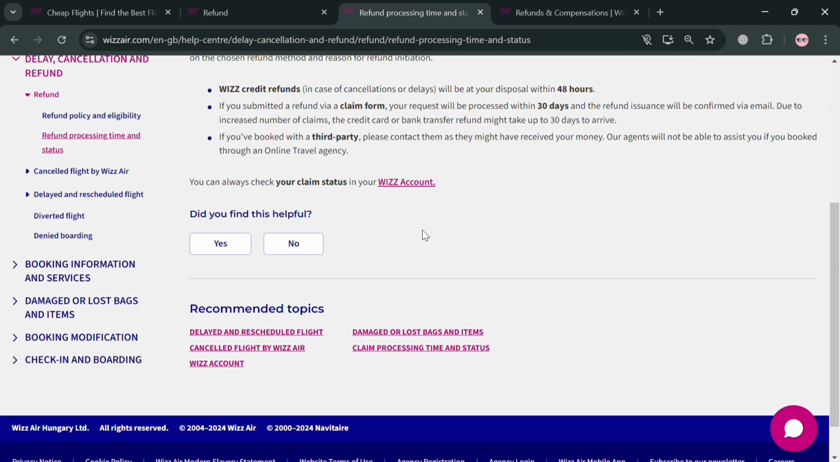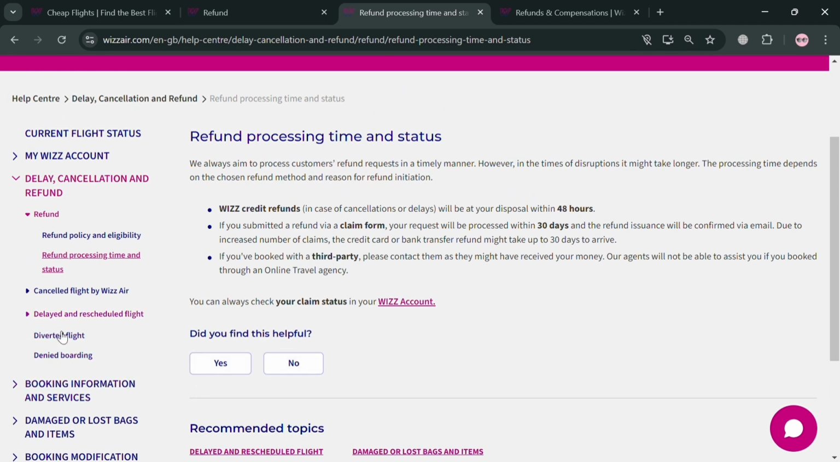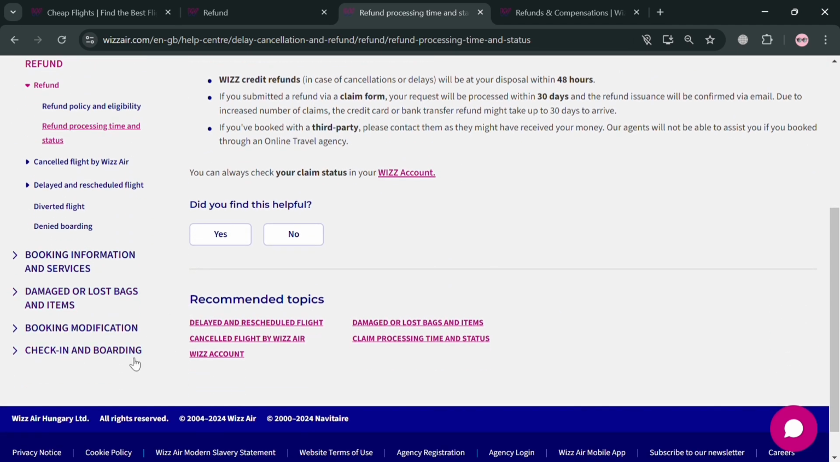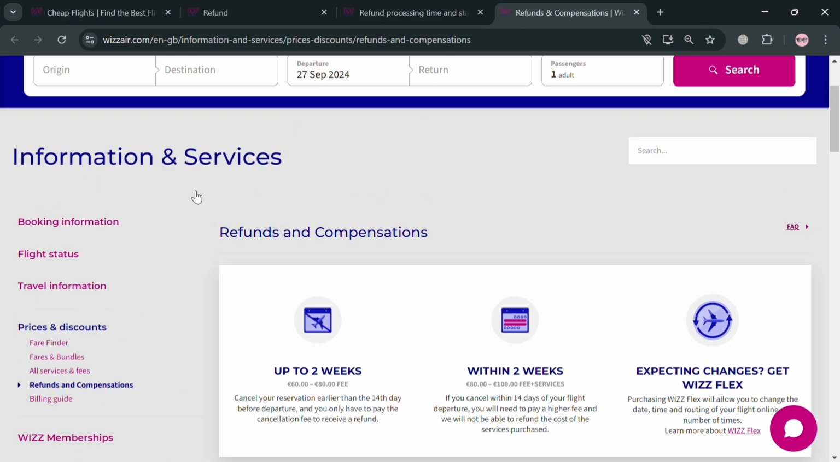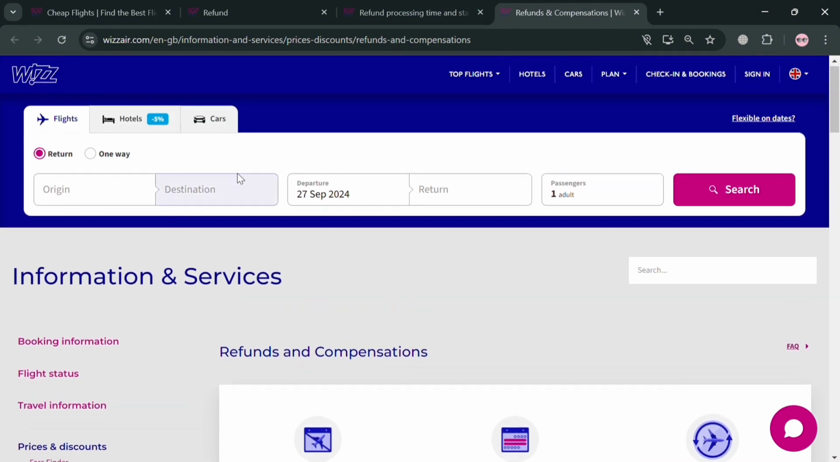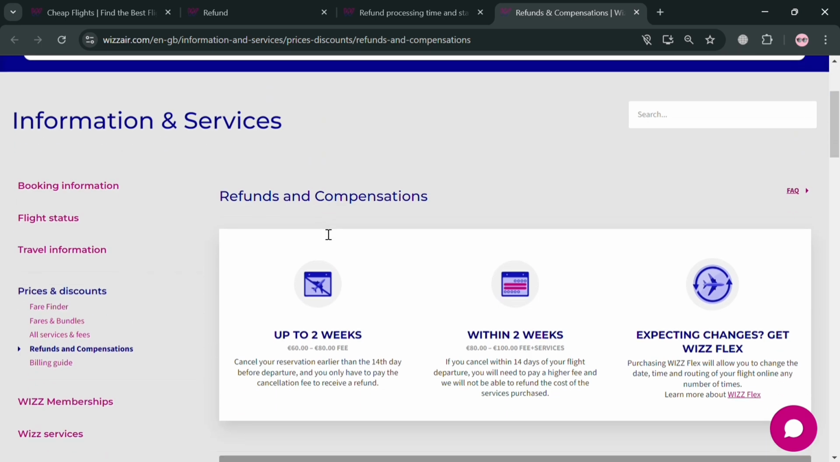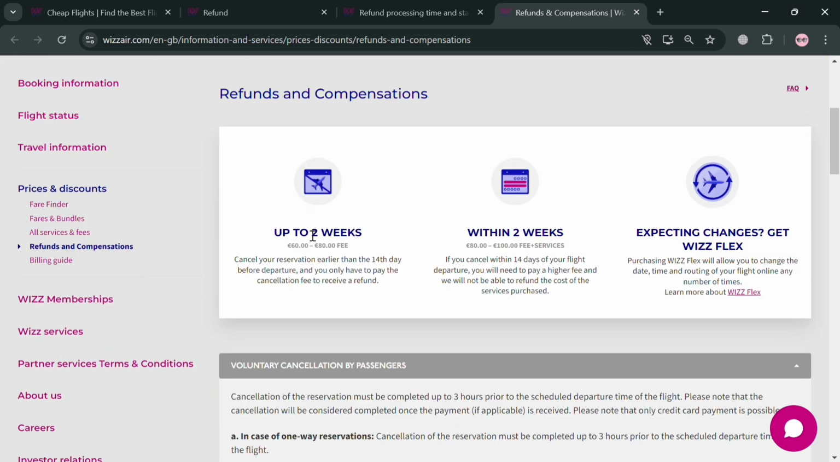Now moving on, if you have other concerns, you could also navigate some other options here on the left side panel. However, if we go to our information and services on this Wizz Air account, it will show us under refunds and compensation some of the details, including up to 2 weeks, in which you could cancel your reservation earlier than the 14th day before the departure, and you only have to pay the cancellation fee to receive a refund.